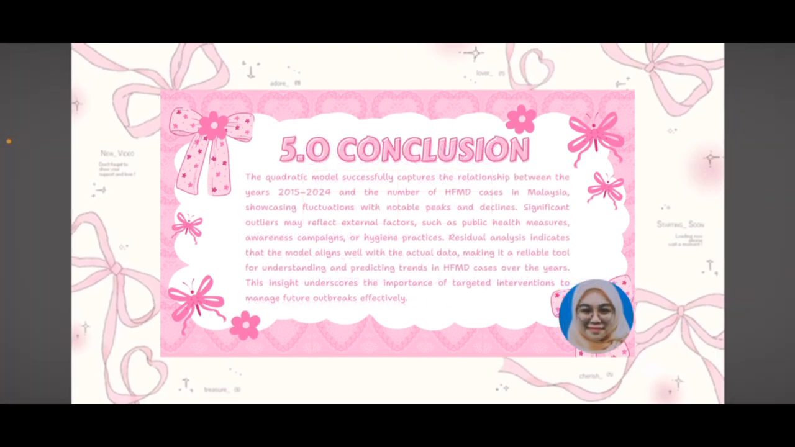So, the conclusion: the quadratic model successfully captures the relationship between the years 2015 until 2024 and the number of HFMD cases in Malaysia, showcasing fluctuation with notable peaks and declines. Significant outliers may reflect external factors such as public health measures, awareness campaigns, or hygiene practice. Residual analysis indicates that the model aligns well with the actual data, making it a reliable tool for understanding and predicting trends in HFMD cases over the years. This insight underscores the importance of targeted interventions to manage future outbreaks effectively.